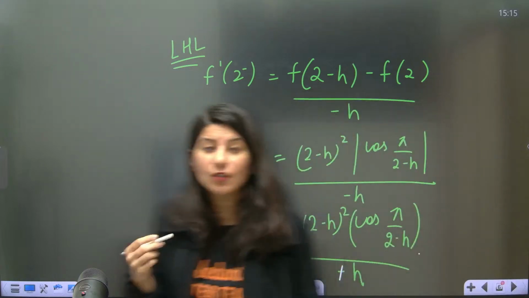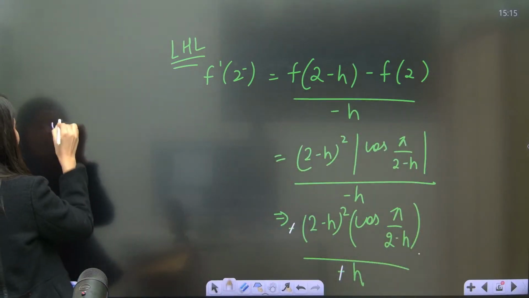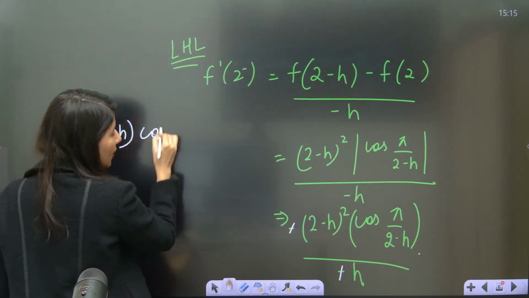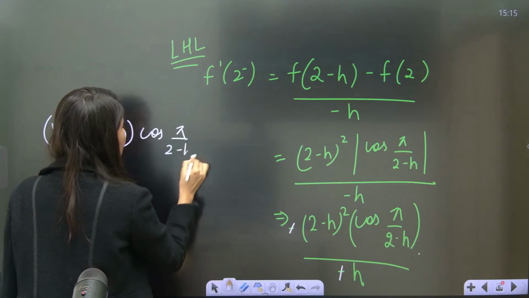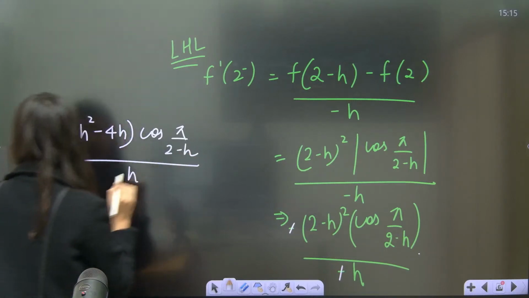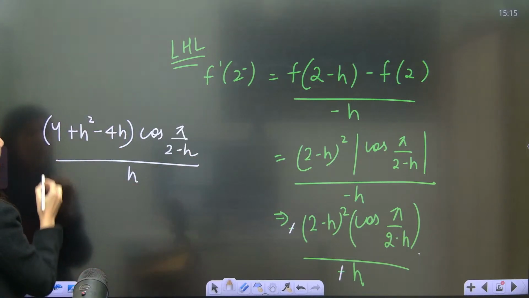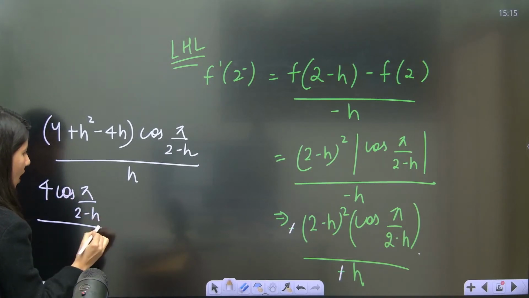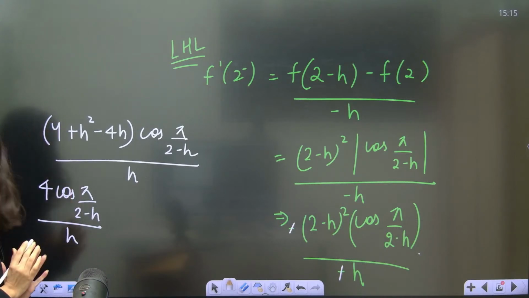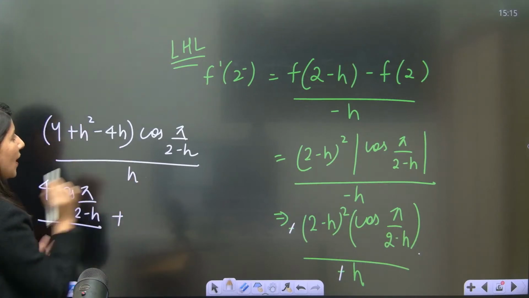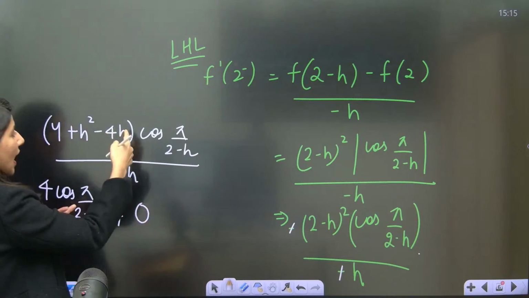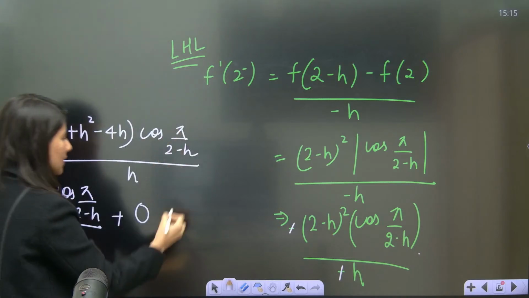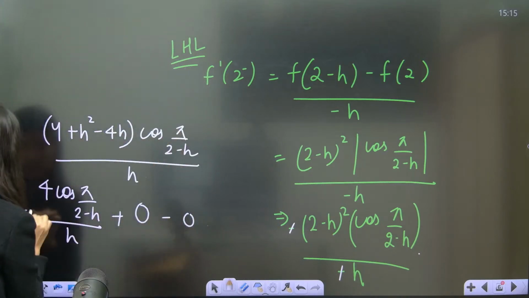Now expand (2 minus h) square. So 4 plus h square minus 4h, this is cos pi upon 2 minus h, upon h. Okay, so separate it out now. 4 cos pi upon 2 minus h upon h. So this is again a 0 by 0 form, plus h square upon h. So this is going to be 0, and obviously if you cancel h and h, 4 cos pi upon 2 minus h, so this is again 0, so minus 0. So this is what you are going to get.